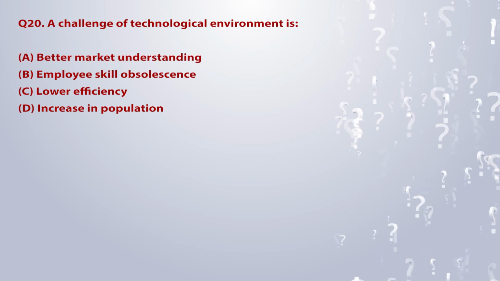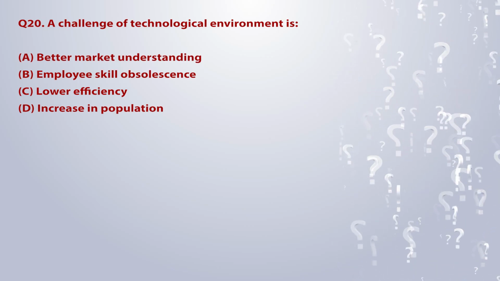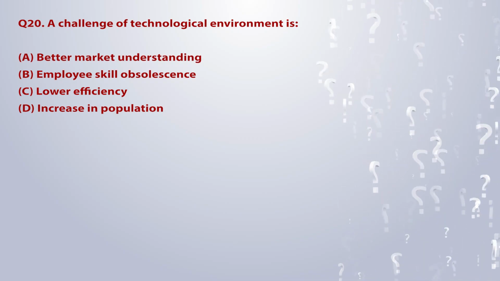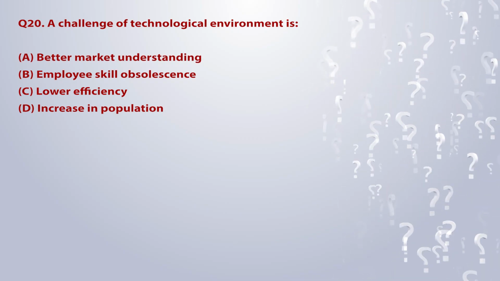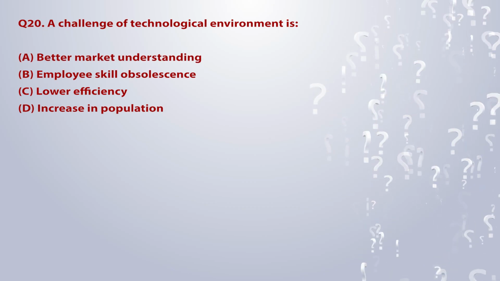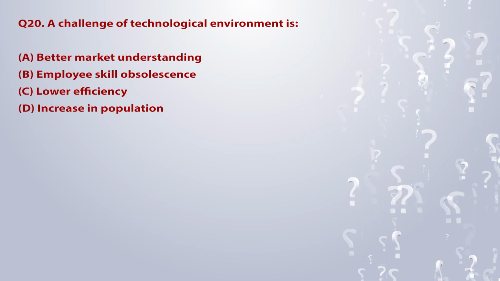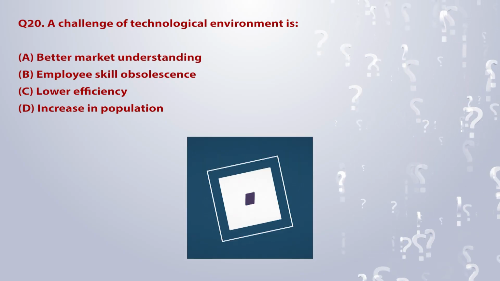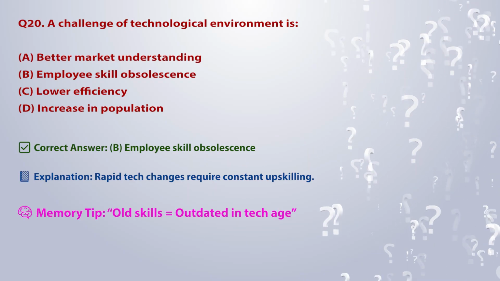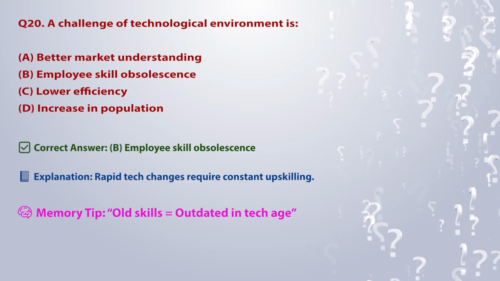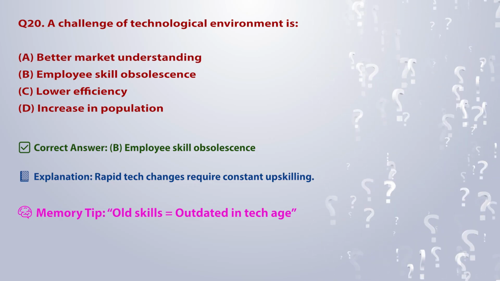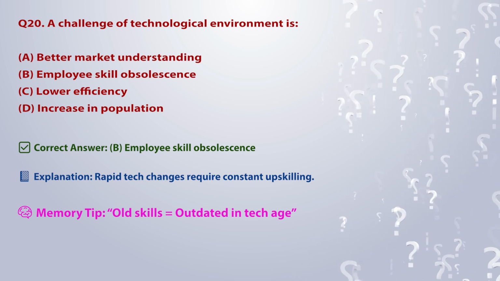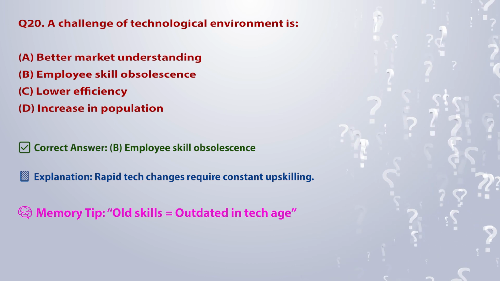Q20. A challenge of technological environment is: A. Better market understanding. B. Employee skill obsolescence. C. Lower efficiency. D. Increase in population. Correct answer, B. Employee skill obsolescence. Explanation: rapid tech changes require constant upskilling. Memory tip: old skills is equal to outdated in tech age.